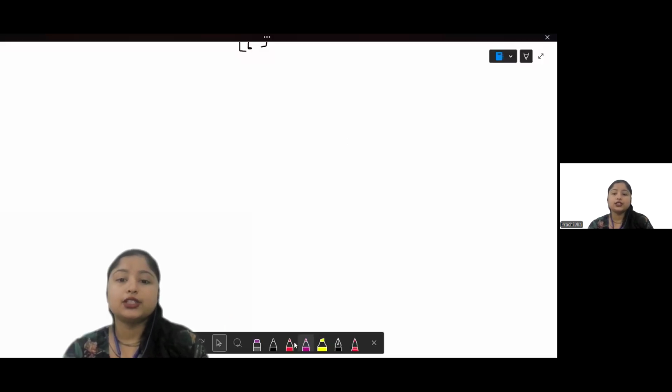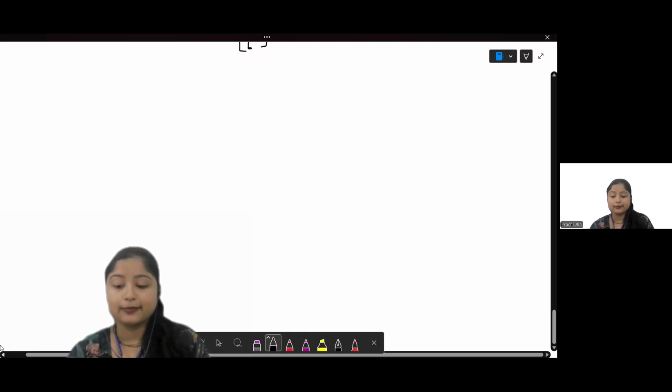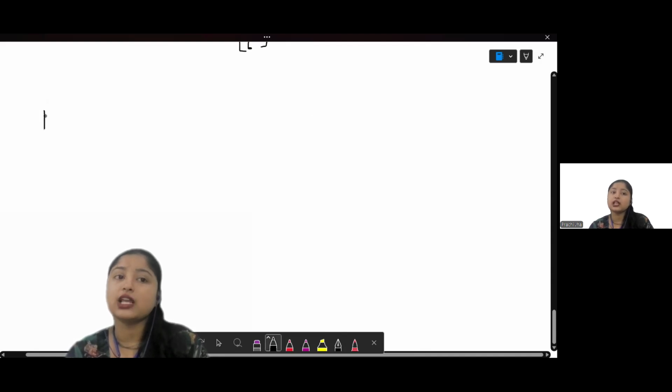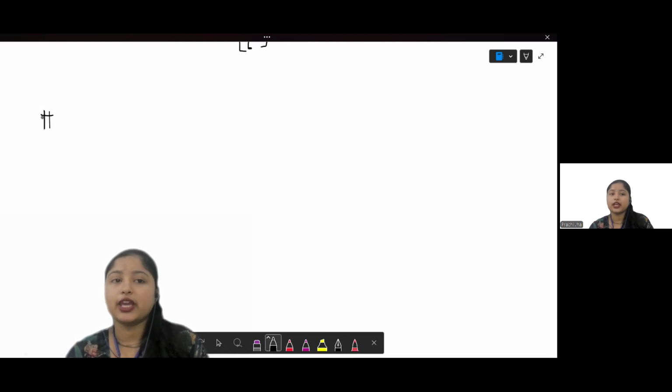Today we are going to do the types of fraction. Now, there are many types of fraction, but we will categorize them according to their needs and according to the situations or circumstances they fit in properly. So, first of all, what we are going to do today is a proper fraction.